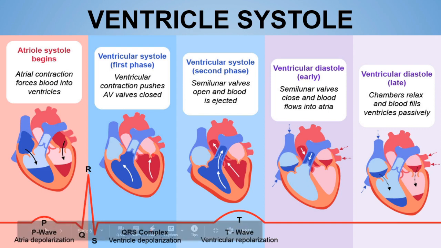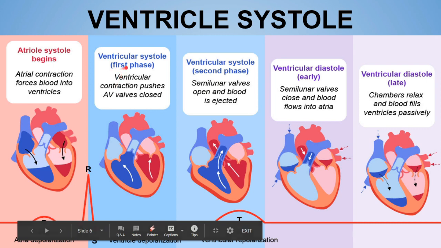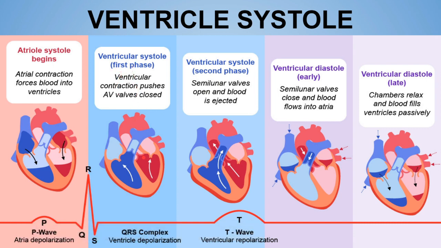So now what happens at the end of the first phase of the ventricular systole? At the end of this first phase, there is opening of the semilunar valve. So this first phase ends with the opening of the semilunar valve, and the ventricular systolic second phase begins with the opening of the semilunar valve. So the ending of the first phase is noticed by the opening of the semilunar valve, and the beginning of the second phase is noticed by the opening of the semilunar valve, or we can say the aortic valve.